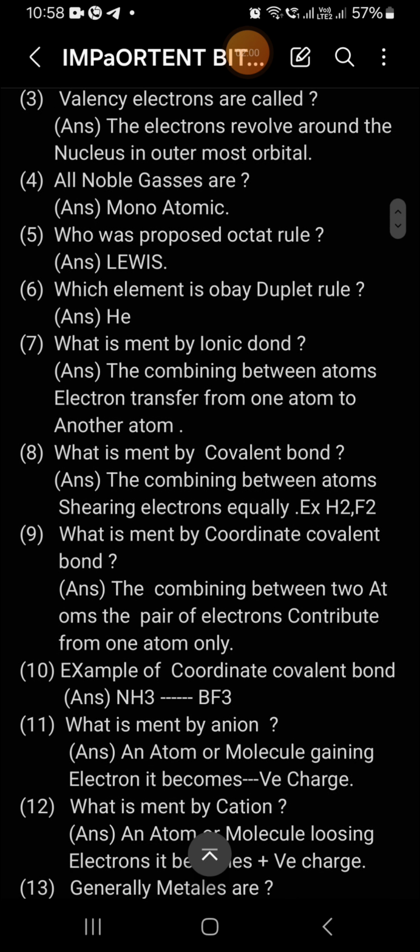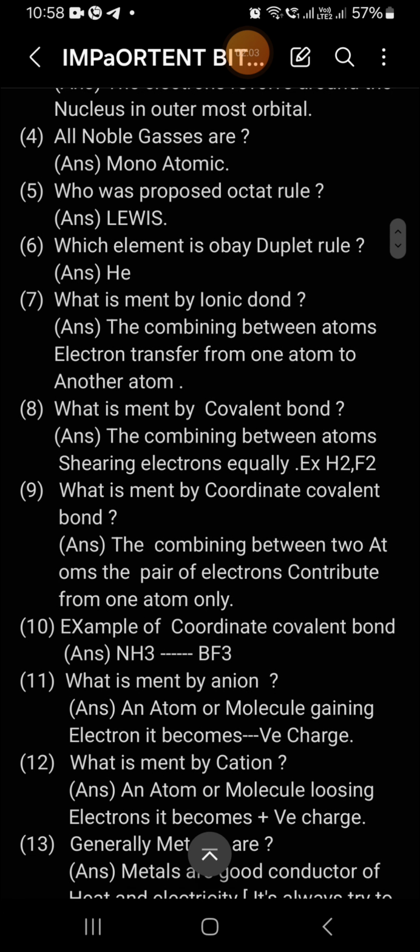All noble gases are inert gas elements, the nearest inert gas elements. All the noble gases are monoatomic. Monoatomic means most probably these are the metals. Diatomic means all the gases.